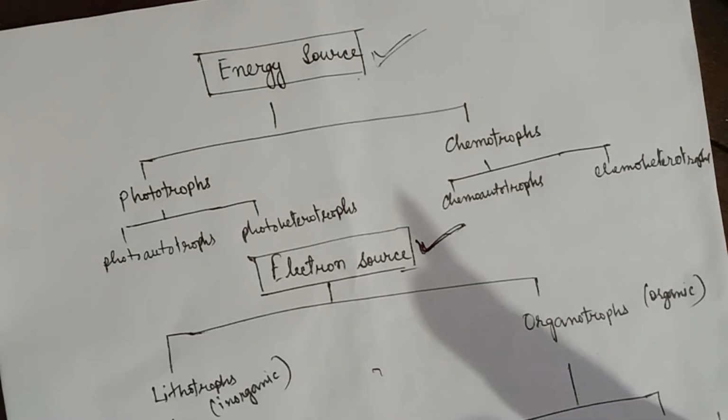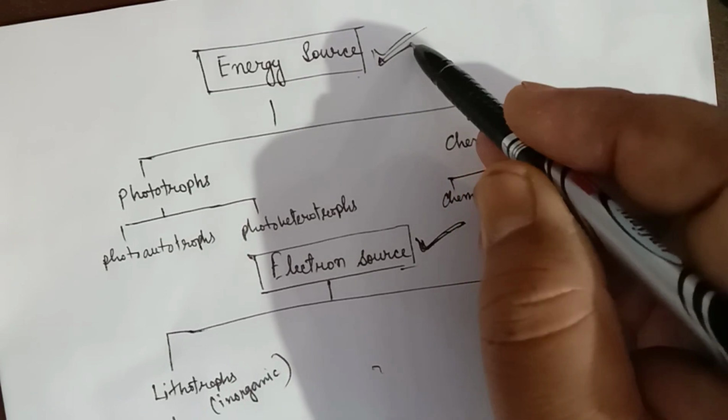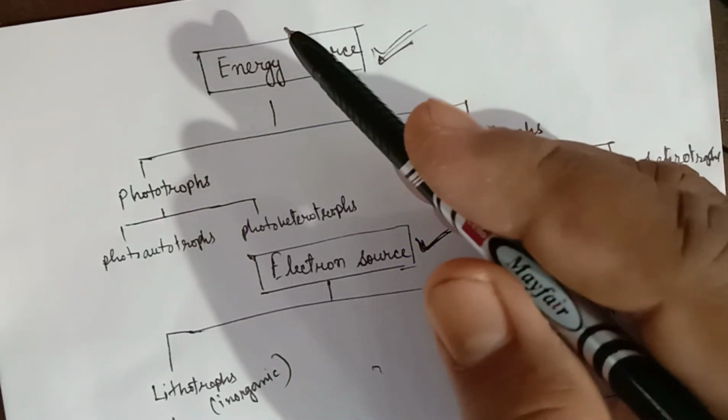After going through the topic, you will come to know how they are interlinked. So first we'll come to the energy source: based on energy source, how microorganisms are classified.